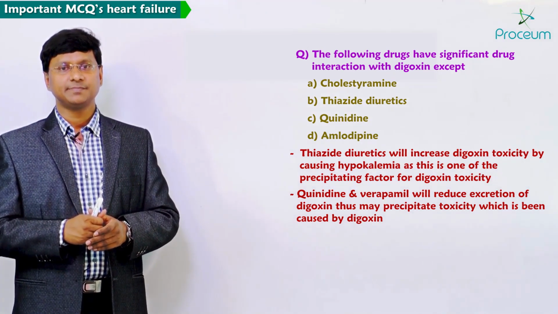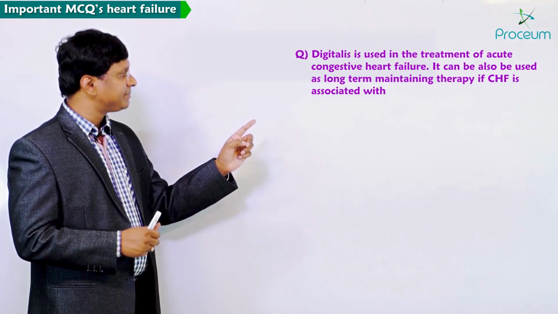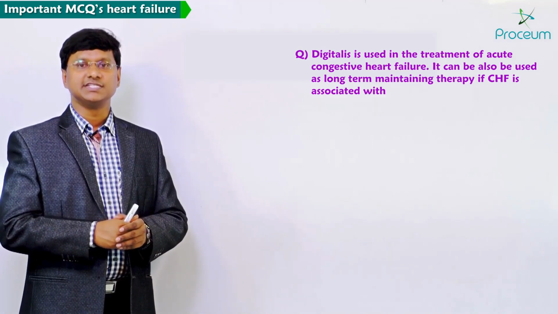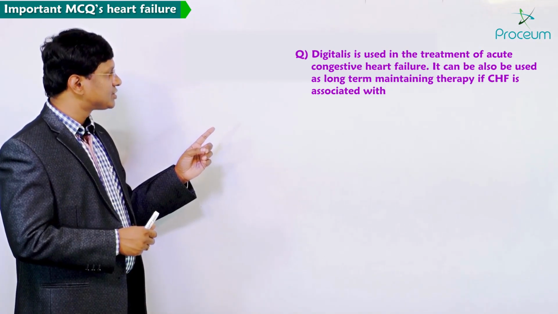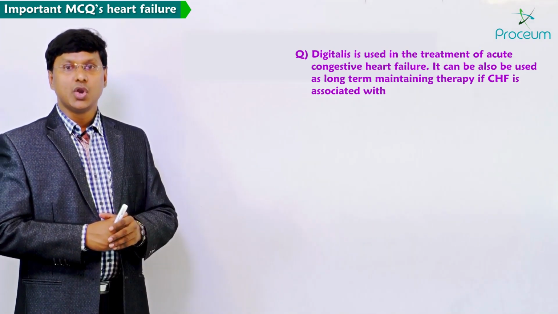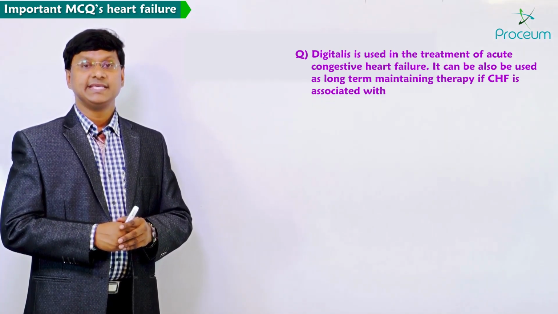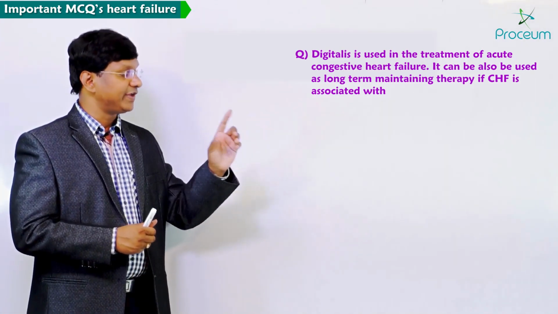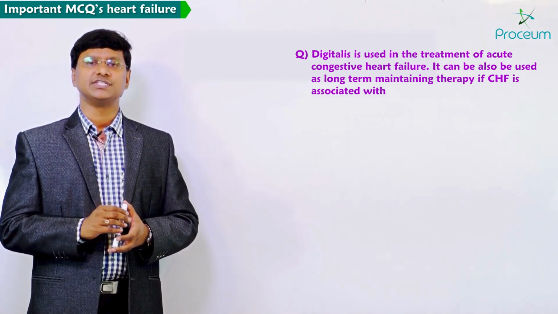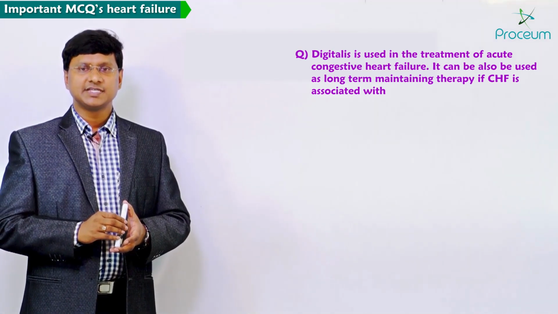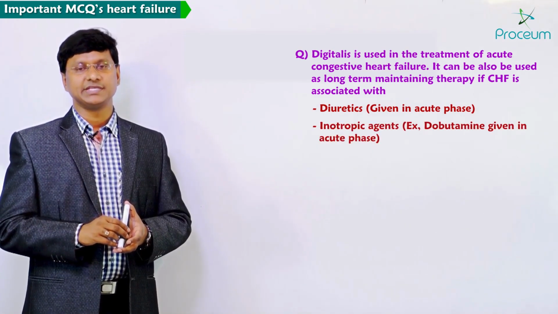Next MCQ, if you see, digitalis is used in the treatment of acute congestive heart failure. It can also be used as a long-term maintenance therapy if congestive heart failure is associated with atrial fibrillation. Remember, the drugs used in acute congestive heart failure are mainly the diuretics as well as the inotropic agents.